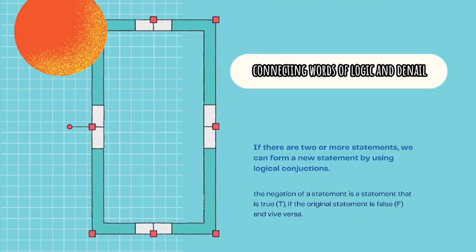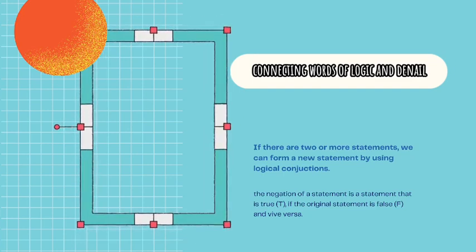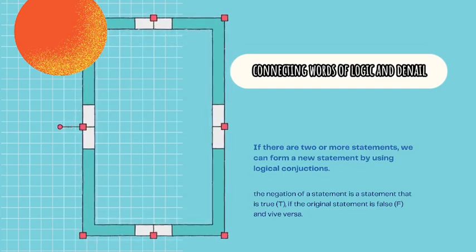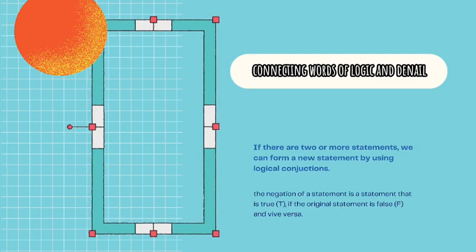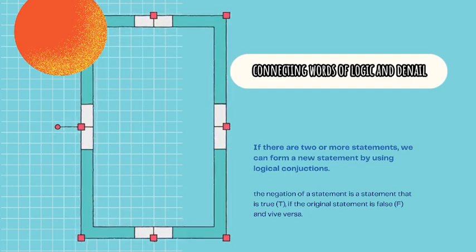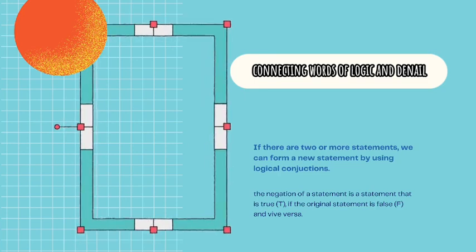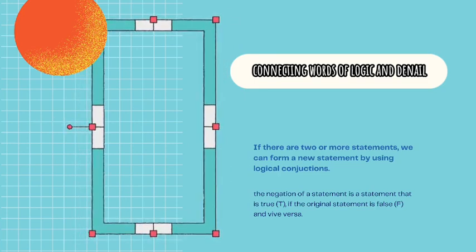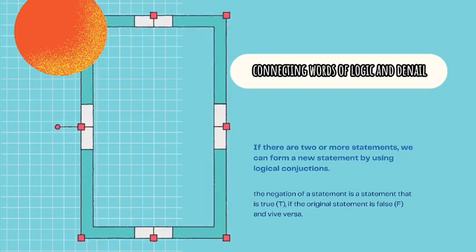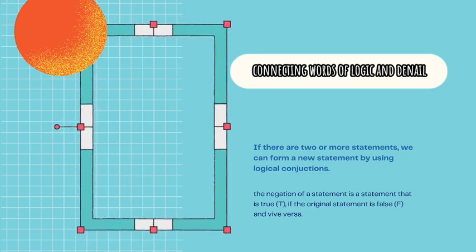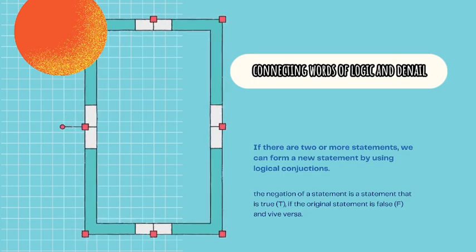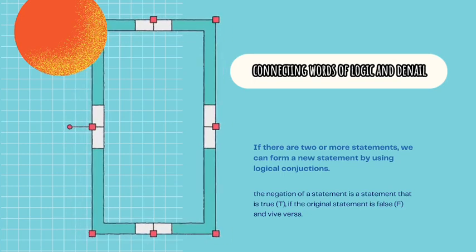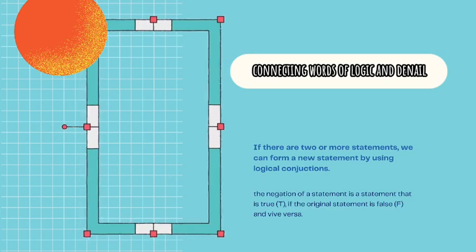Alright, the third part is connecting words of logic and denial. If there are 2 or more statements, we can form a new statement by using logical conjunctions. The statements that are formed using logical conjunctions are called compound statements or compositional statements, while the statements that make up compound statements are called compound statement components.